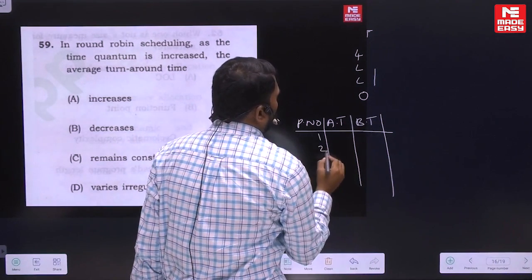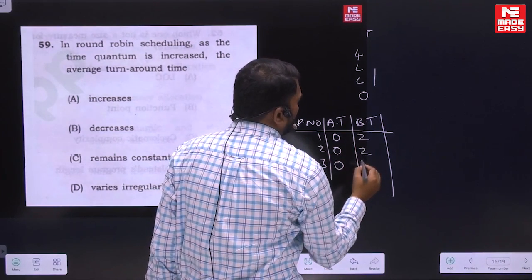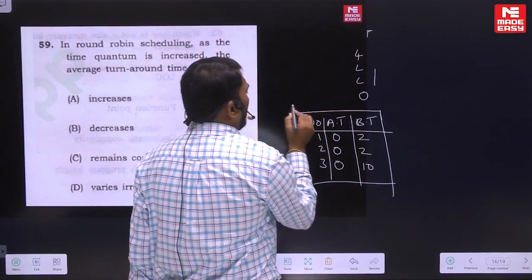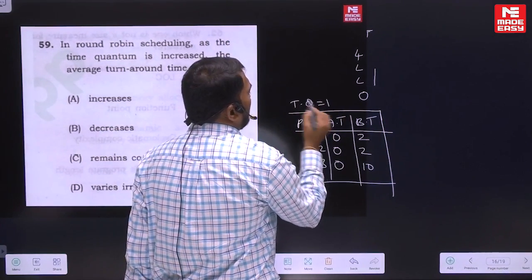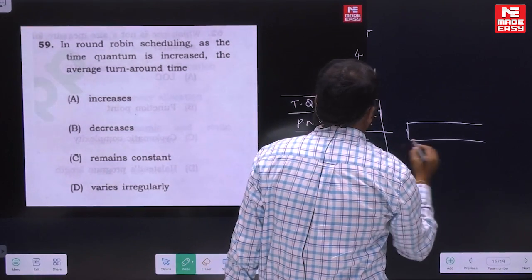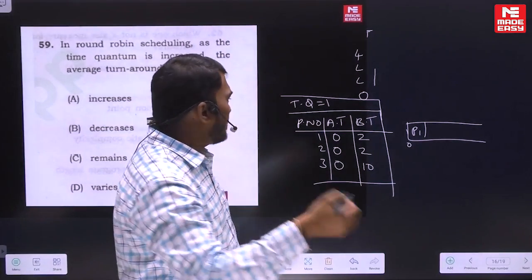Let's take P1, P2, P3, with arrival times 0, 0, 0, and burst times 2, 2, and 10. Now if I take time quantum as 1, let's see the behavior. You start with P1, since arrival times are the same: P1, P2, P3, round robin.